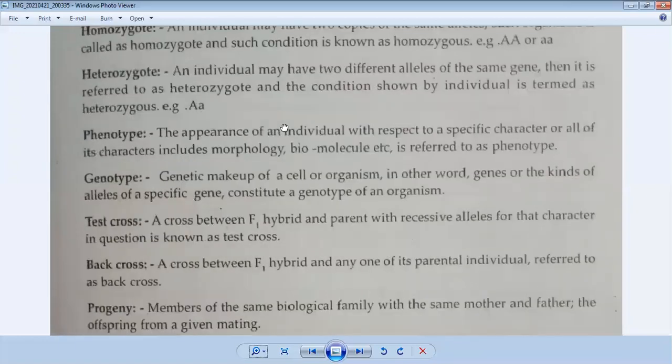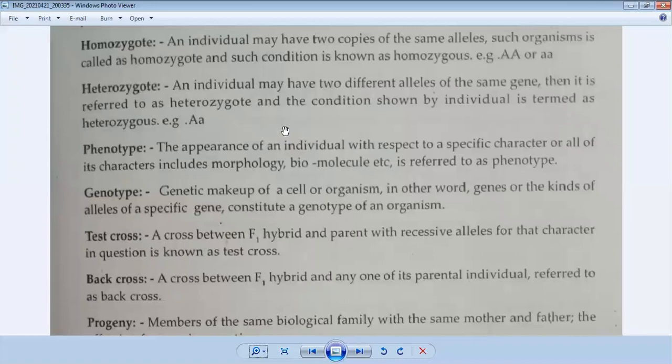Now, homozygote and heterozygote. What is a homozygote? An individual may have two copies of the same allele. Such an organism is called a homozygote, and such a condition is known as a homozygous condition. For example, capital A capital A, or small a small a. So that individual consists of two copies of the same allele, meaning similar alleles.